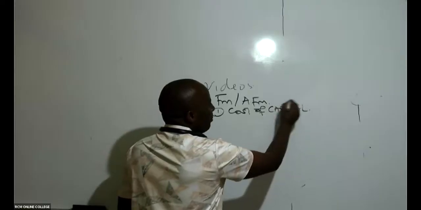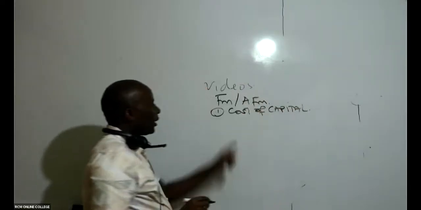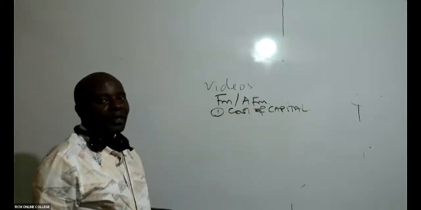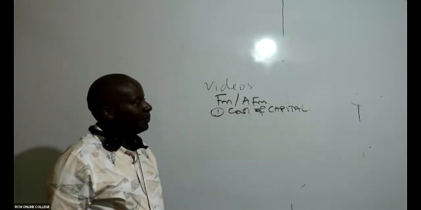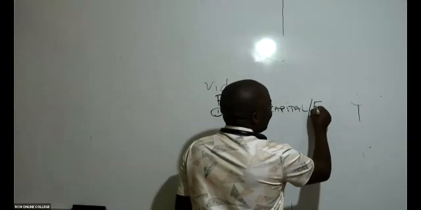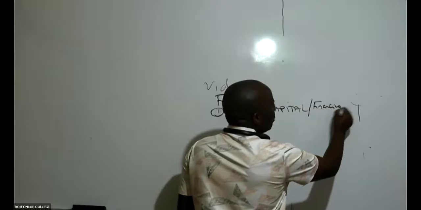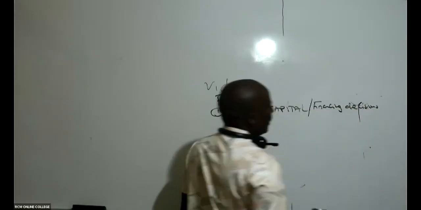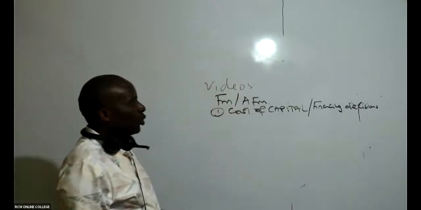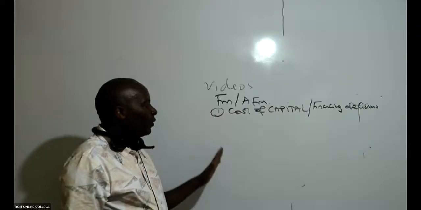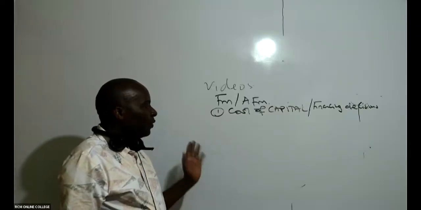The cost of capital. Without understanding cost of capital in this or in this, you will automatically be failing every now and then. So remember, cost of capital falls under what we call what here? The financing decisions. Falls under what we call the financing decisions, like that. Cost of capital stroke financing decisions. Very, very important.